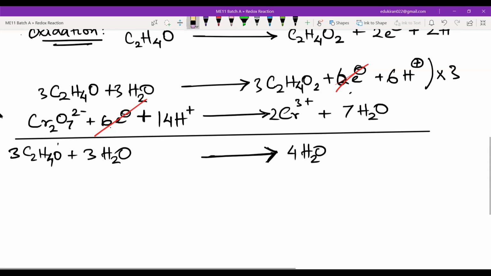So that means I can write directly 4H2O here, and then I will write Cr2O7 2 negative. Now 14H plus is here, and there is 6H plus here, so I will write 8H plus, yes or no? Any problem with 8H plus?